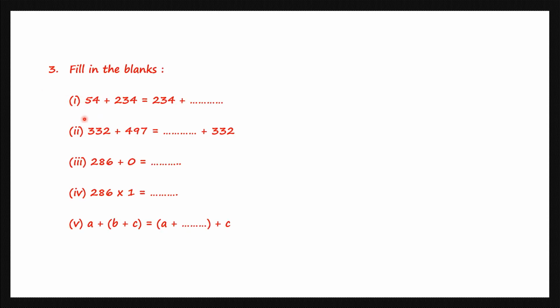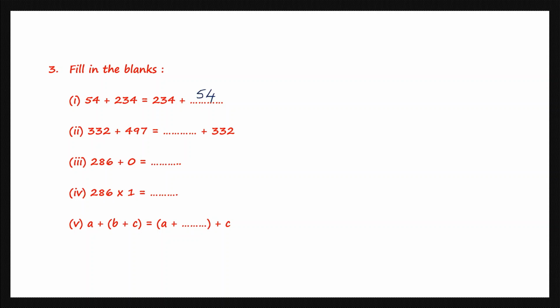Question 3, we have fill in the blanks here. So let's answer these questions. Question 1, we have 54 plus 234 equals 234 plus 54 itself, because here we have one set of numbers. What we are doing here is we're just changing the order of the numbers and their sum will be equal. So this is the commutative property which says when you add up two whole numbers, even if you change the order, the sum is going to be the same. So the answer here is 54. So let's write that, 54.